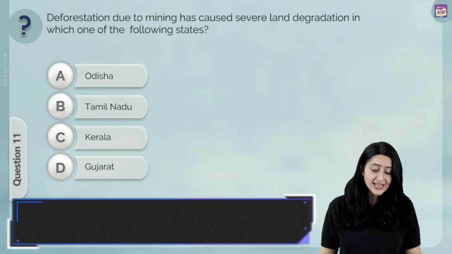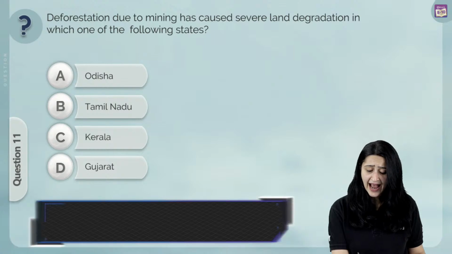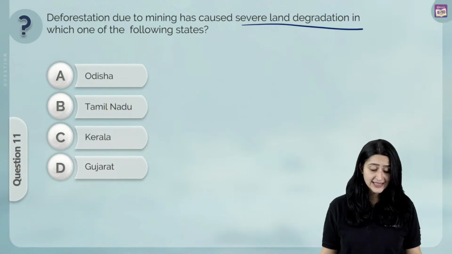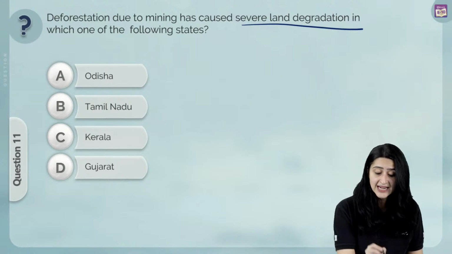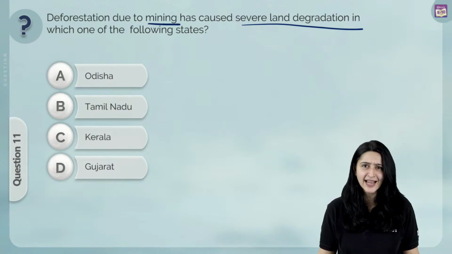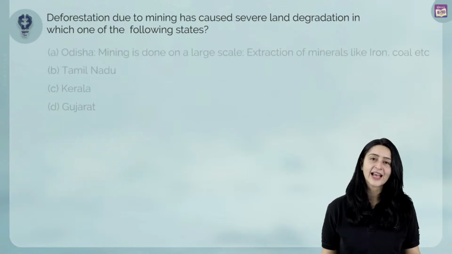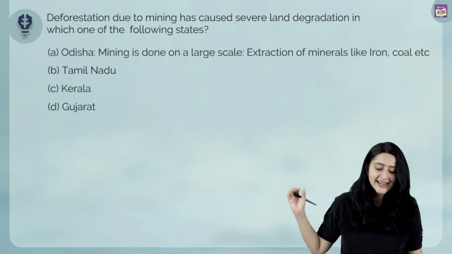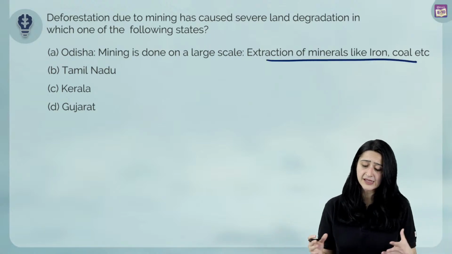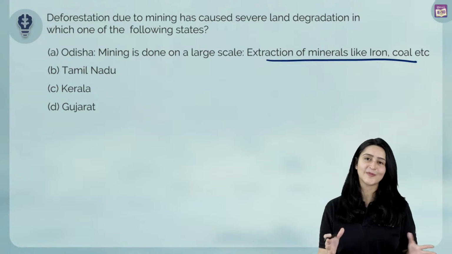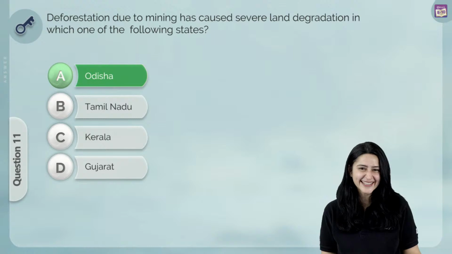Our next question is, deforestation due to mining has caused severe land degradation in which one of the following states? Odisha, Tamil Nadu, Kerala or Gujarat? Well, we're talking about mining causing land degradation. So which state does mining happen a lot in? We know that mining happens a lot in Odisha, in fact on a large scale, where we're looking for extraction of minerals like iron, coal, etc. So obviously the correct answer over here is, who has put down the right answer?